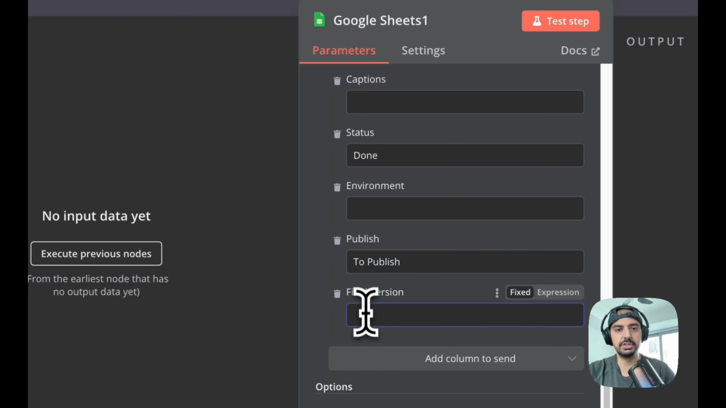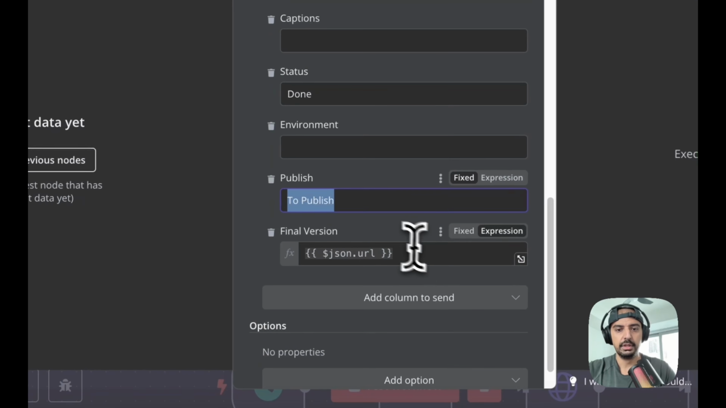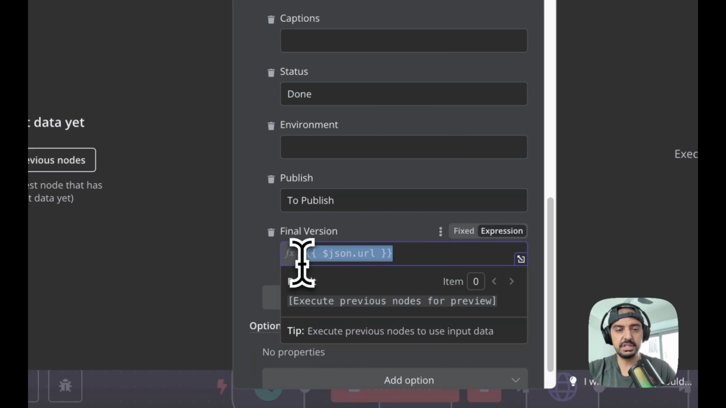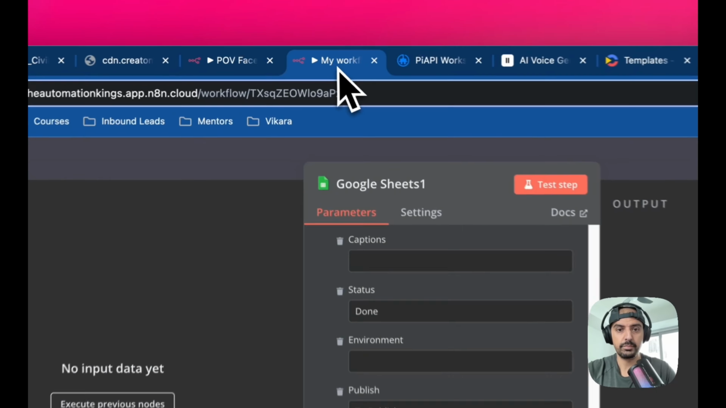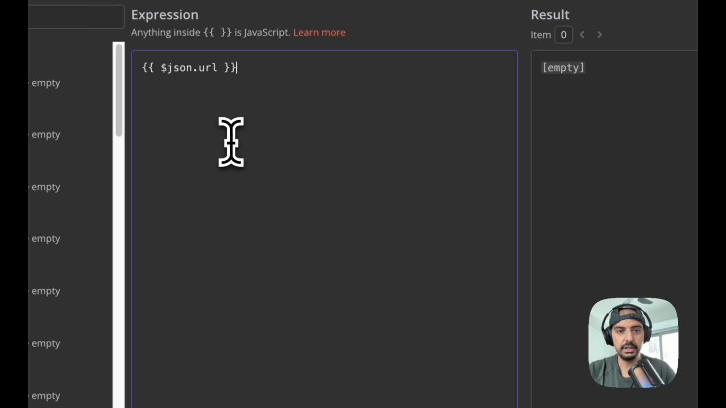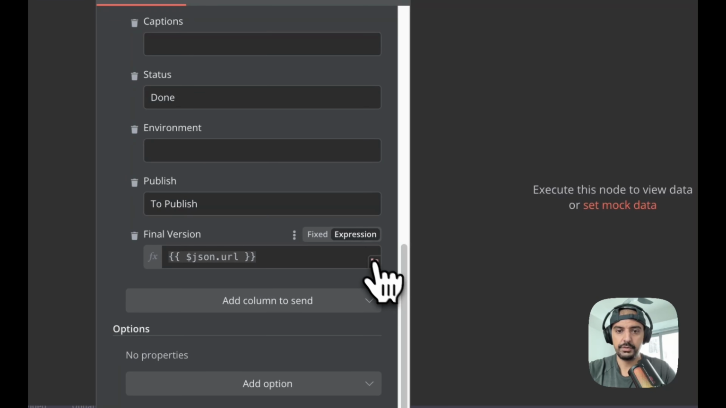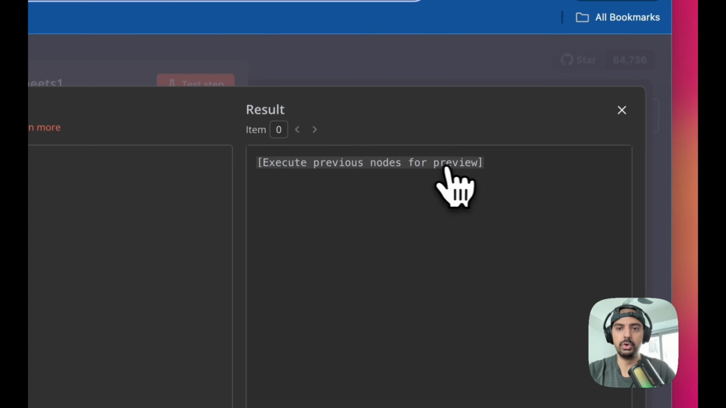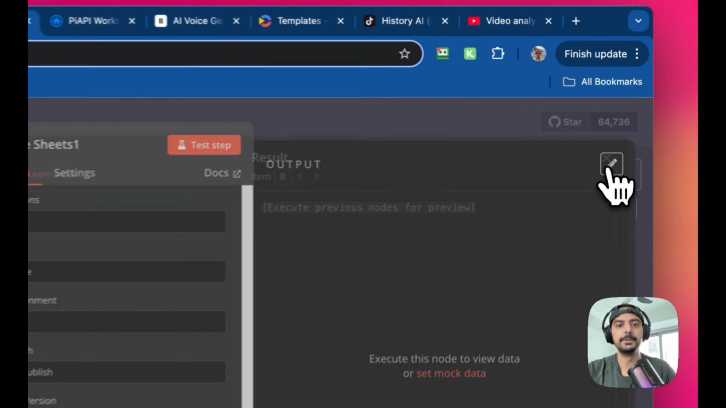And then the final version is just going to be the URL. Because I haven't run it, you can't see it, but if you go inside of here, you just grab the JSON URL. This is the final URL that comes from the previous node. Let's just go into expressions. Let me show you in the bigger window so you can see it clearly. If I open this up, execute previous node for previews, because I haven't run it. But in the render video, it will show you exactly what that looks like.